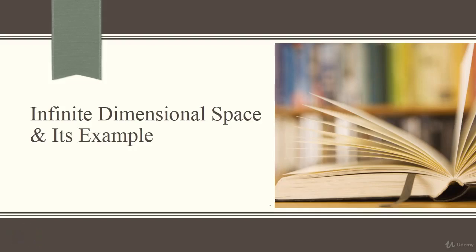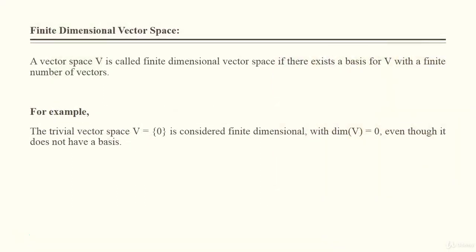Hello everyone, my name is Anu Agrawal and today I'm going to tell you about infinite dimensional space and its example. So first we should know what a finite dimensional vector space is. A vector space V is called a finite dimensional vector space if there exists a basis for V with a finite number of vectors.